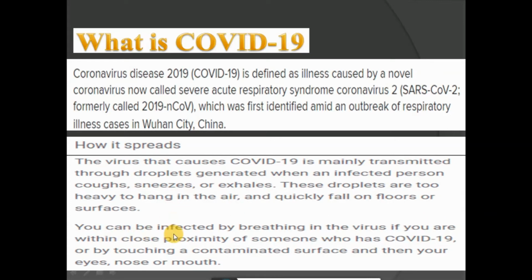You can be infected by breathing in the virus if you are within close proximity of someone who has COVID-19, or by touching a contaminated surface and then your eyes, nose or mouth. Friends, this is the definition of COVID-19 and how it spreads. Then you have to make your team or employees in the organization aware during a training session.